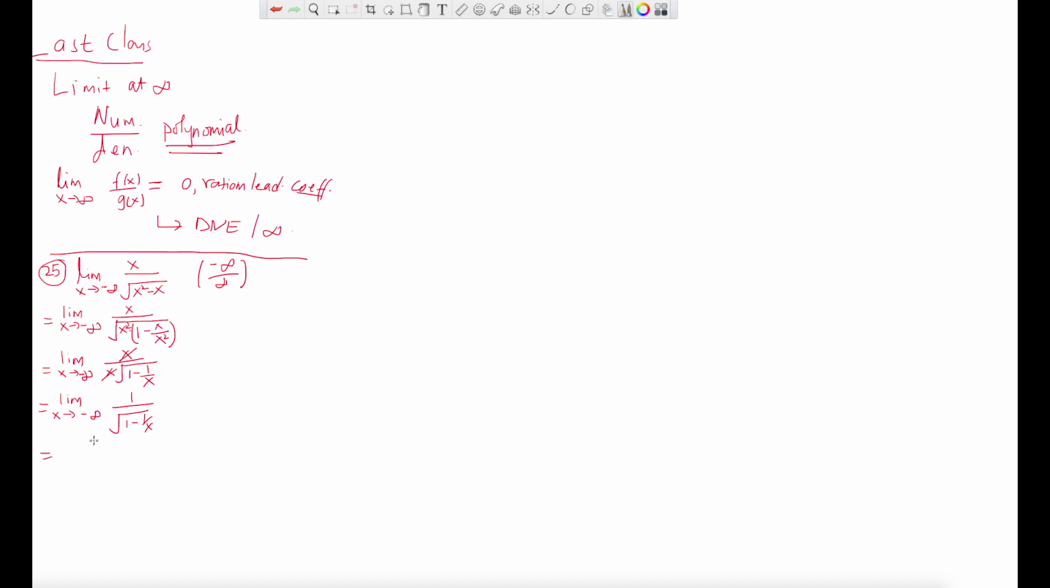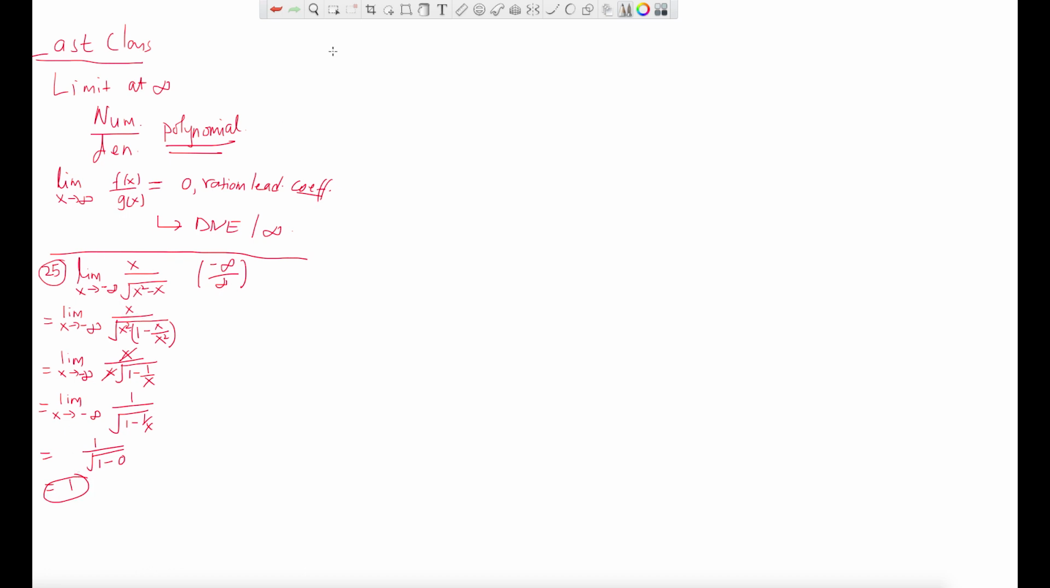What you get is on the top 1, and on the bottom the root of 1 minus 1 over infinity. That will be 0, right? If you divide a number by infinity, whether positive or negative infinity, you will get 0. So basically you got the limit is 1. That's what the limit is for this problem.